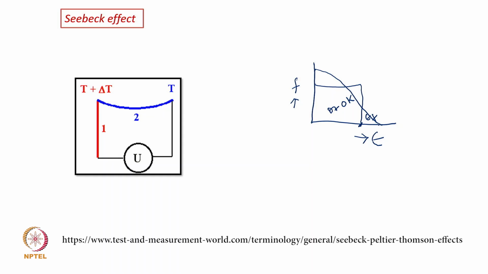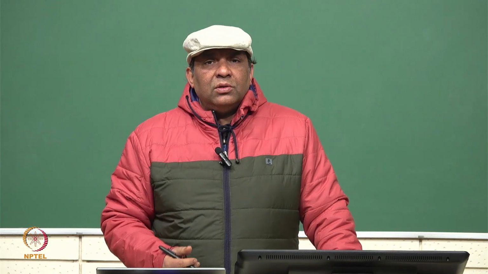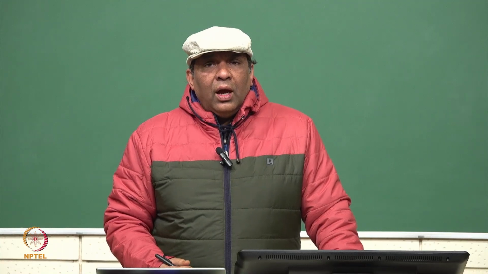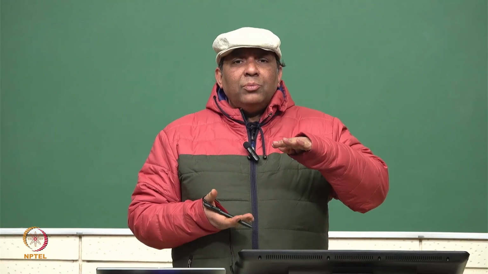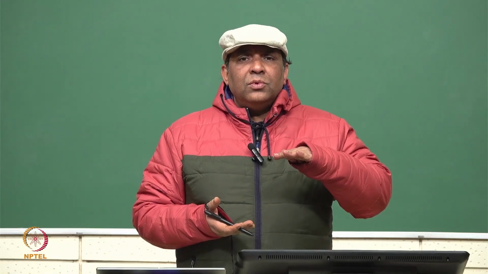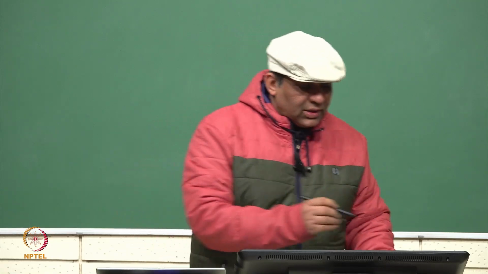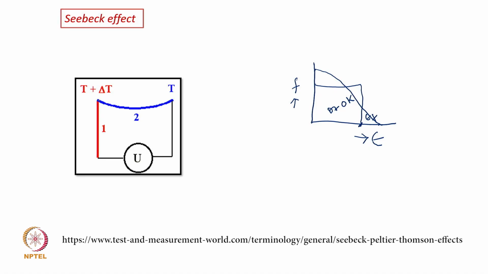So there are now density of states which will appear beyond the Fermi energy, because you are raising the temperature, and therefore that will be much sharper in case of the metal or the junction where temperature is higher.